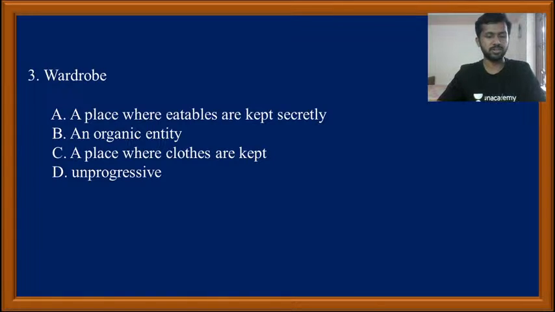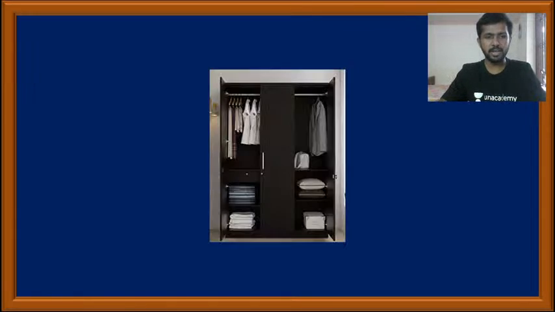Abode is right, Leo John. Abode is right. Okay. Yes. So a wardrobe is basically a place where clothes are kept. It may seem like this. This is a place where we will be keeping our clothes. This is an example of a wardrobe.